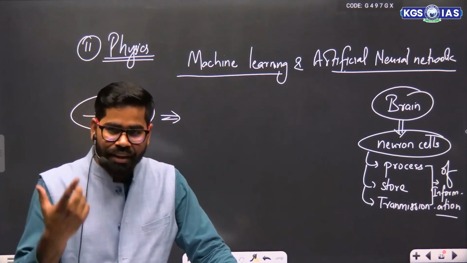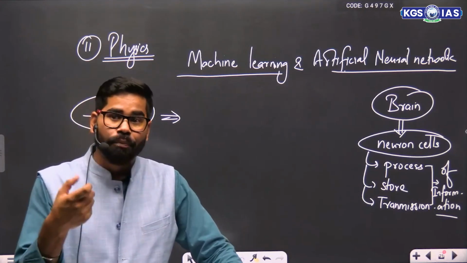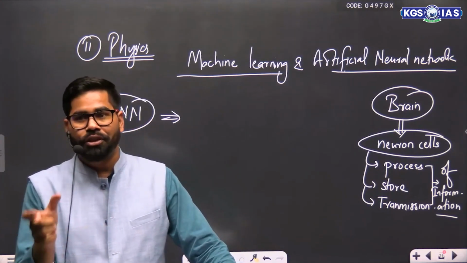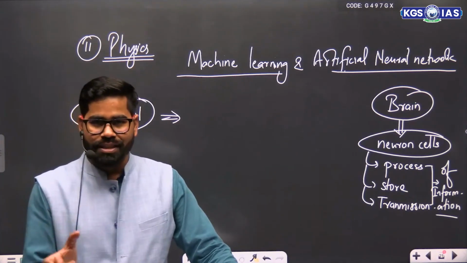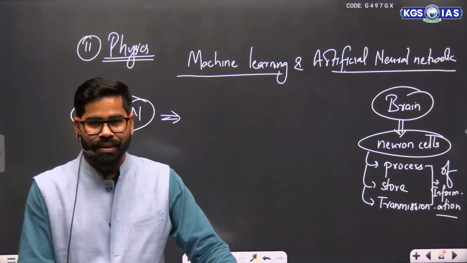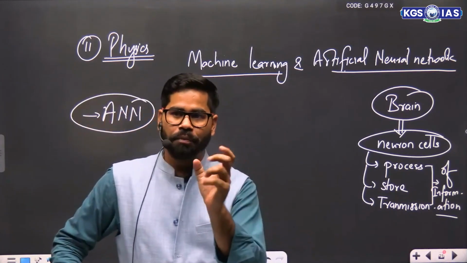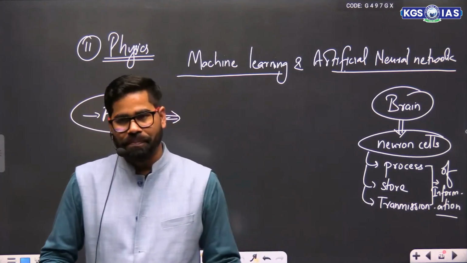You will try to save it in your mind. So all these things are being done with the help of neuron cells. When you are processing all this information, your neuron cells are working continuously. So we have neuron cells in our brain which help to process, store, or even transmit all this information.